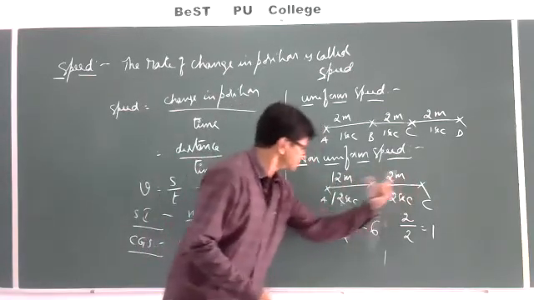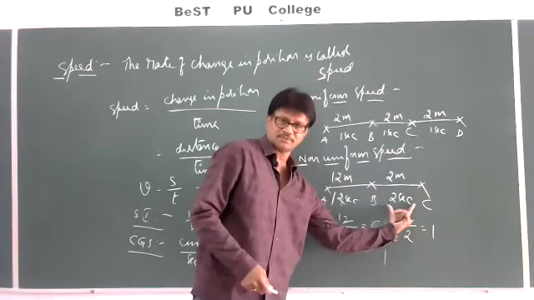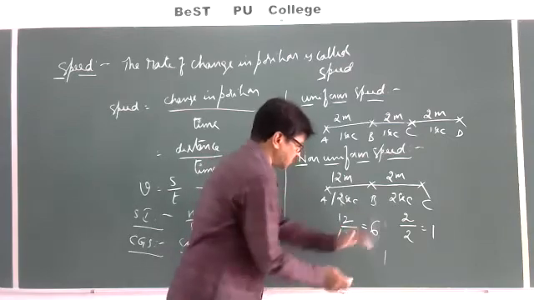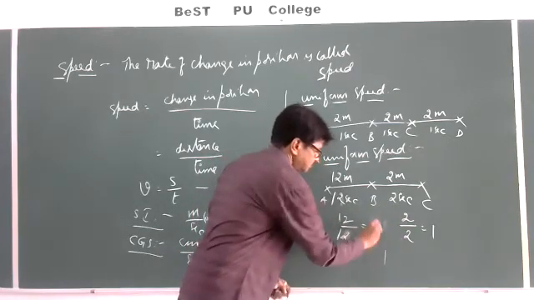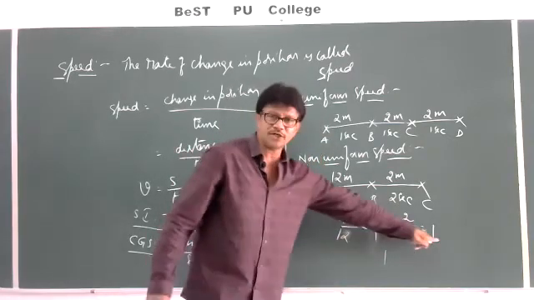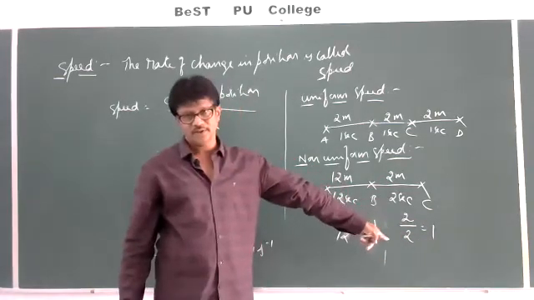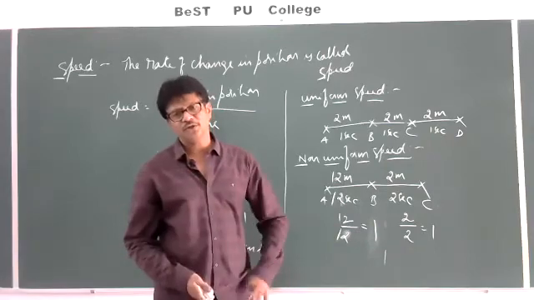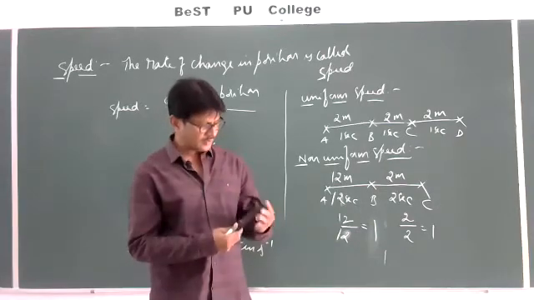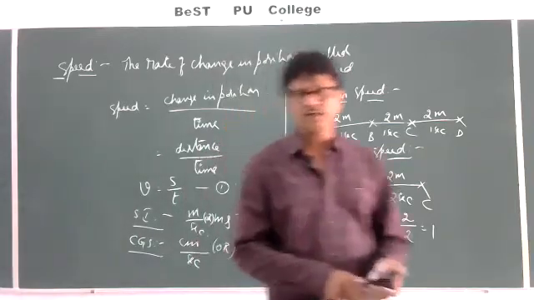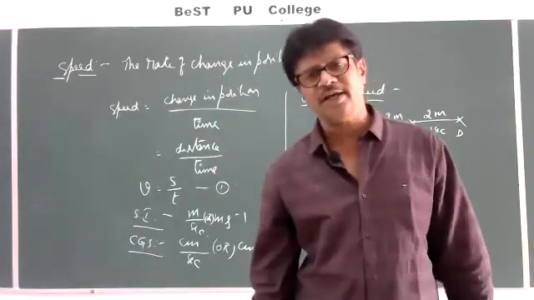Unequal distances in unequal intervals. Then here what is the speed? 12 by 12, which is equal to 1. 2 by 2, which is equal to 1. Now it becomes uniform. That's why we should not use unequal intervals in unequal intervals. I mean to say it covers unequal distances in unequal intervals of time.